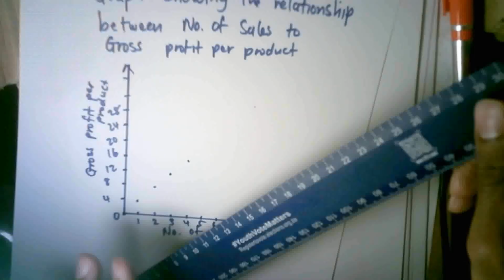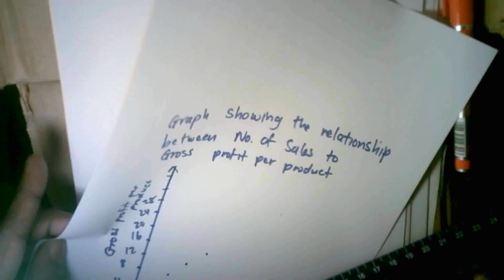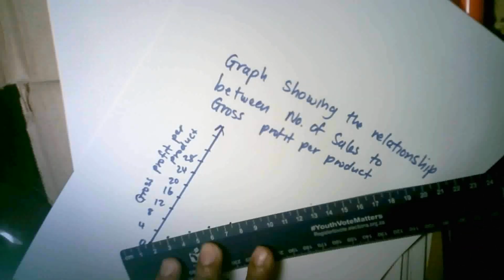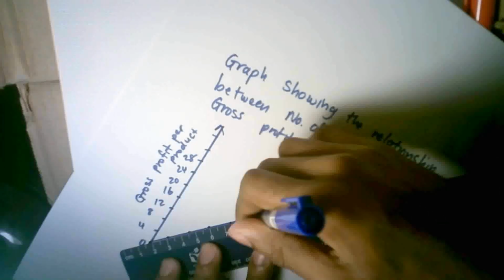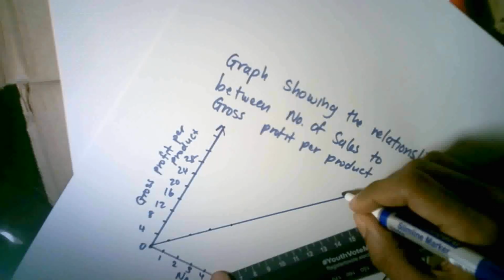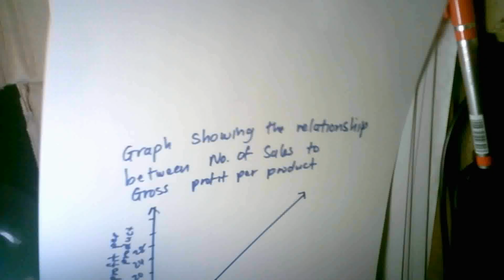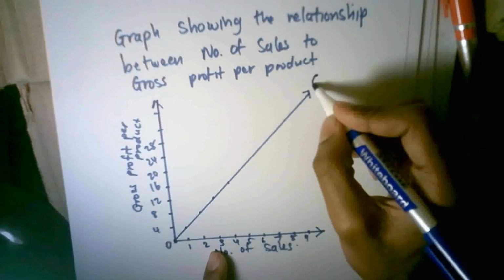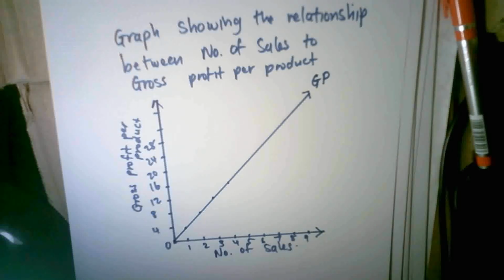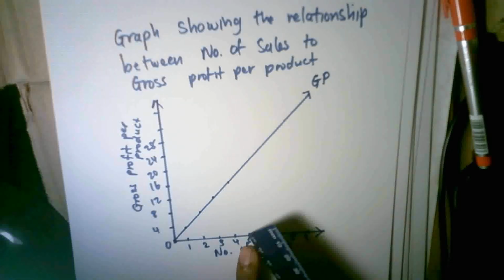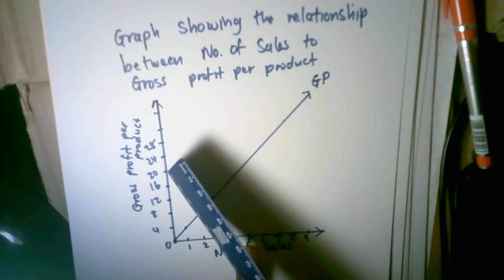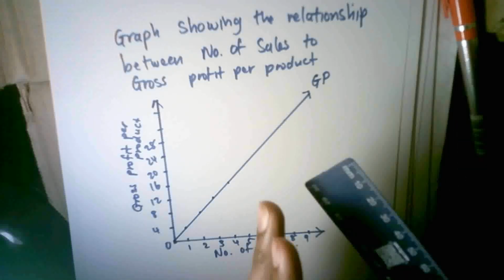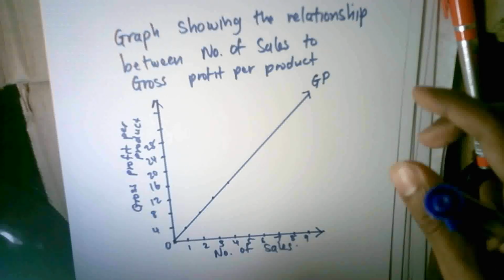So of course this is a straight line graph. All I'm going to do is join the plotted points together, and my gross profit per product should look something like this. This is my gross profit graph, right? And you can see when I sell 5 products, it goes up and I make a gross profit of 20 Rand, and it can continue in that fashion. Now it does not end there. Now we have to create a new graph. So I'm going to just keep this in mind. I'm coming back to it in a minute.